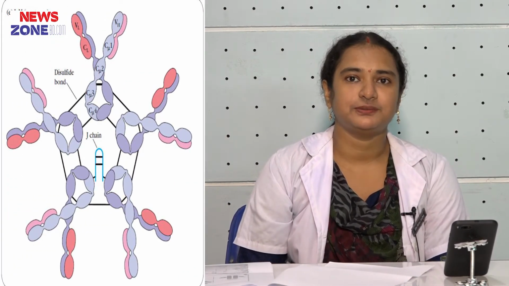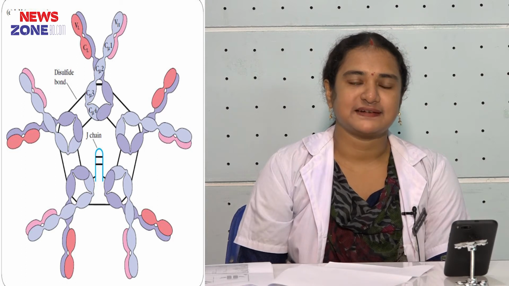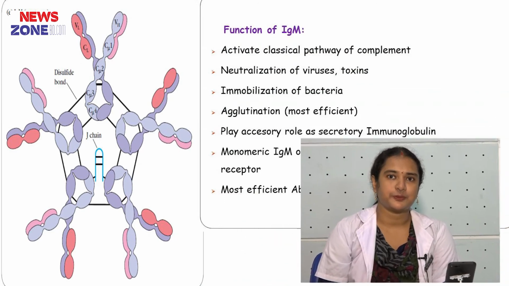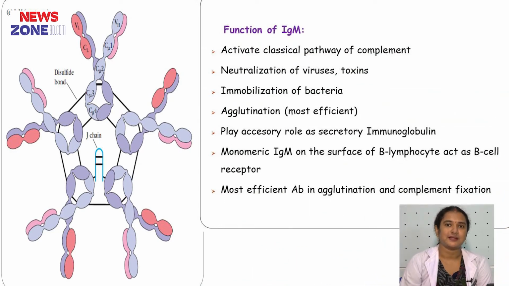Now, function of immunoglobulin M. Immunoglobulin M activates the classical pathway of complement and it is the most potent complement activator because of its pentameric form.